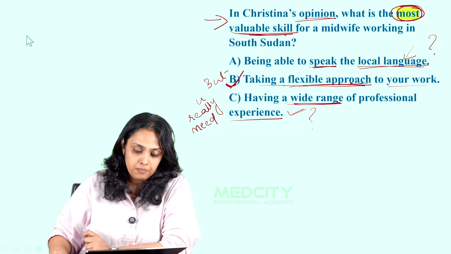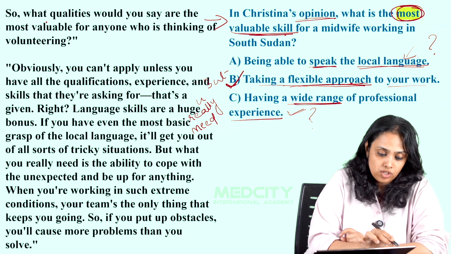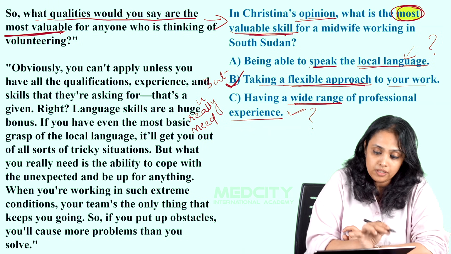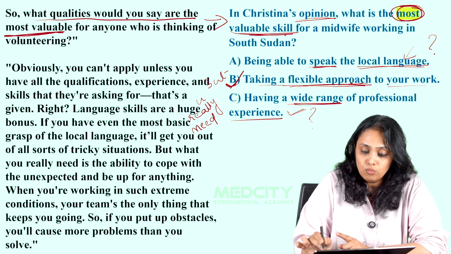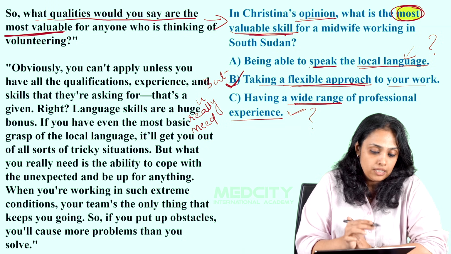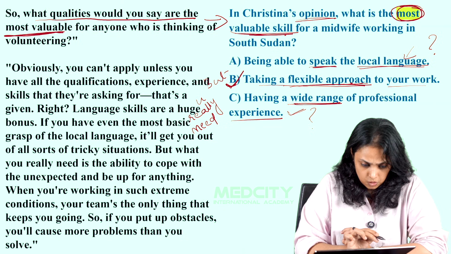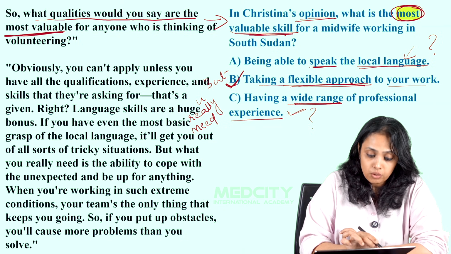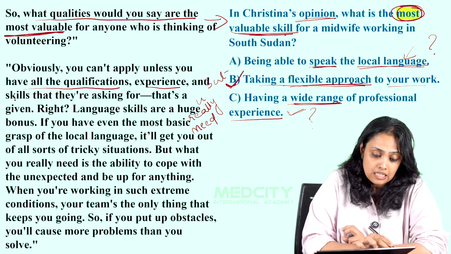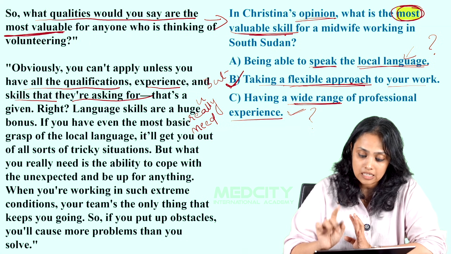I'll show the transcript. Now the interviewer is clearly asking this question: so what qualities would you say are the most valuable? You need to match it to the most valuable skill. Instead of skill, what you hear in the audio is qualities for anyone who's thinking of volunteering. Now Christina starts speaking. She says, obviously you can't apply unless you have all the qualifications, experience and skills that they're asking for, which means that that is one of the skills that is necessary.